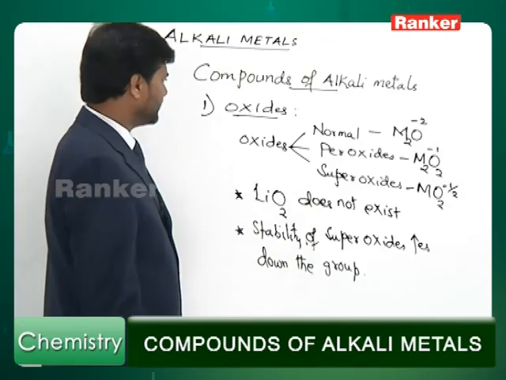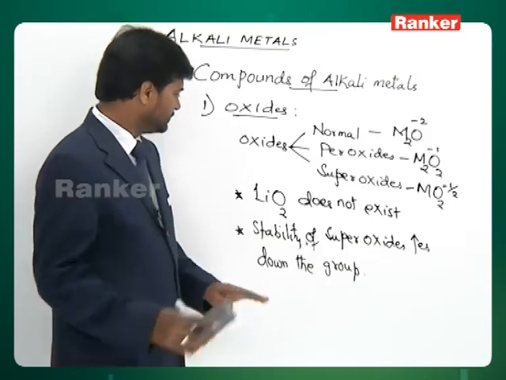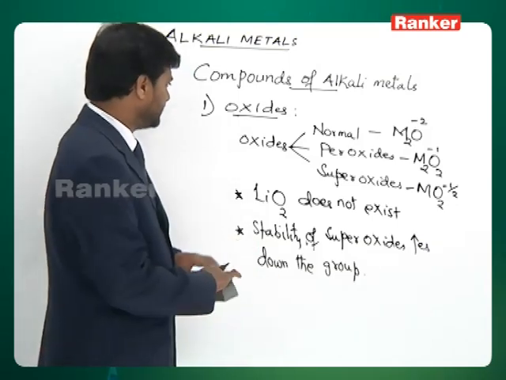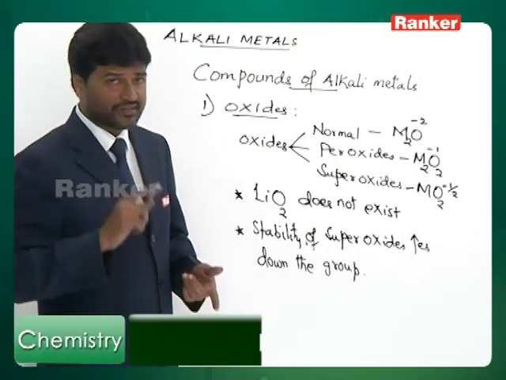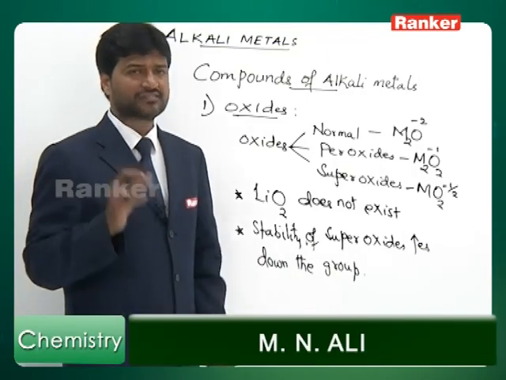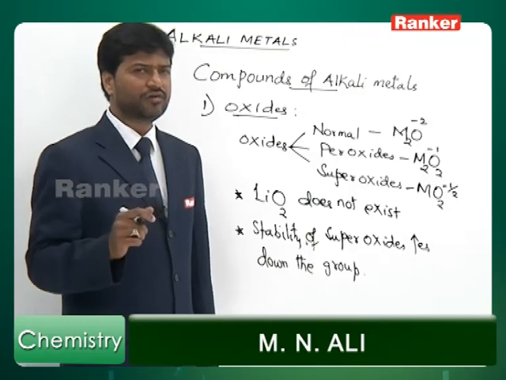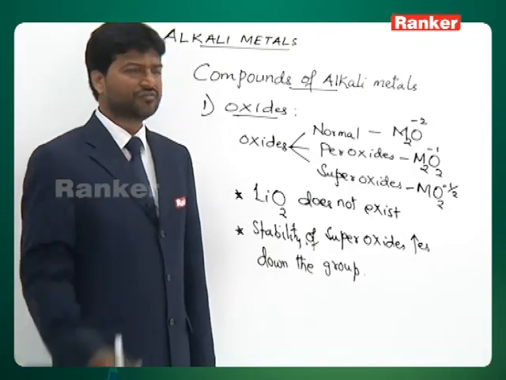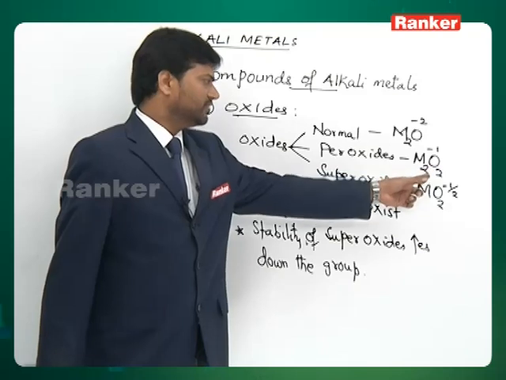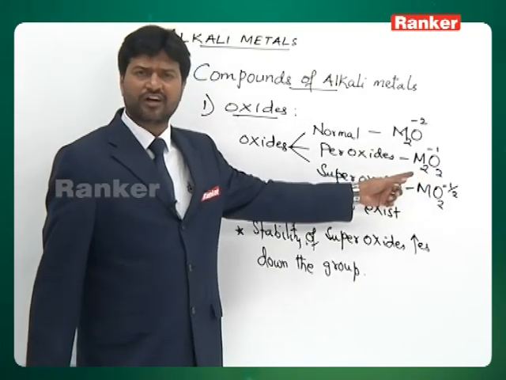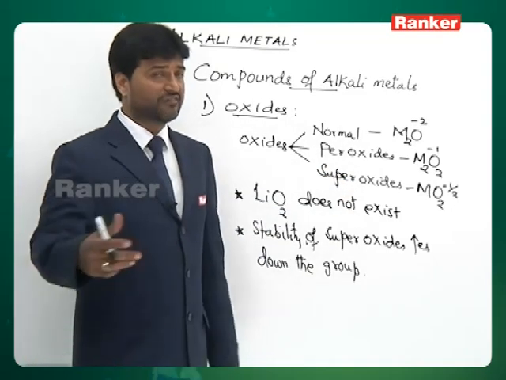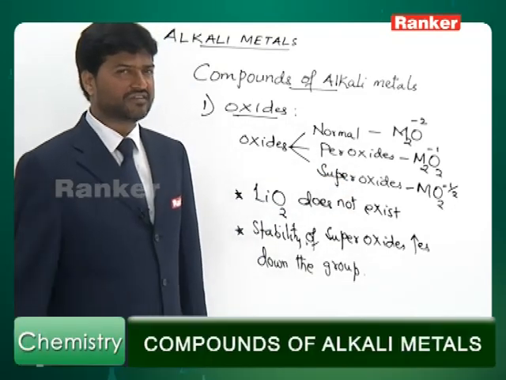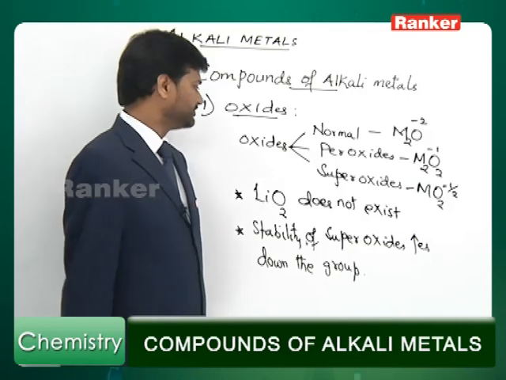There are some more points regarding these compounds I am going to give you. Just remember, before I erase this, that there are three types of oxides formed by alkali metals: normal oxides of the formula M2O, where oxidation state of oxygen is -2; peroxides, where the general formula is M2O2 and the oxidation state of oxygen is -1; then superoxides, whose general formula is MO2 and oxidation state of oxygen is -1/2.